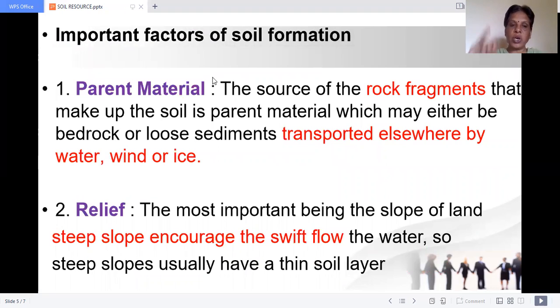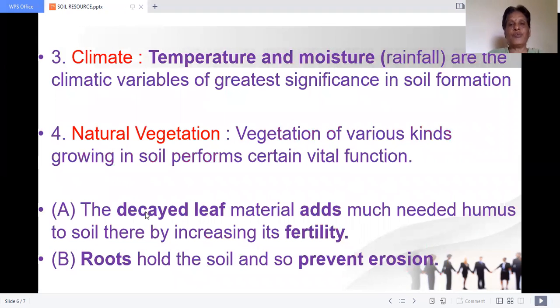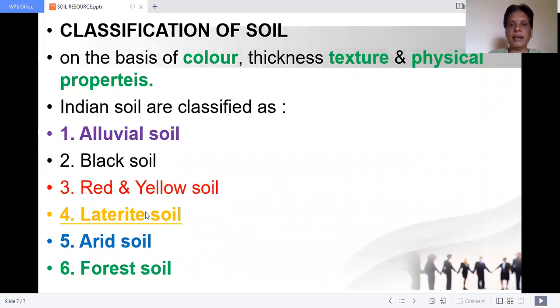Important factors: the parent rock and relief features. From the main rock, it will be broken into small fragments and transported because of relief features like steep slope, and climate, rainfall and very hot temperature help the rock to get weathered. Natural vegetation, like decayed leaves, adds fertility to the soil, and roots hold the soil and so prevent erosion. Based on the texture, color and physical properties, we can classify the soil into alluvial, black, red and yellow, laterite, arid, and forest soil. In the next session, let us see the properties of individual soils in detail.